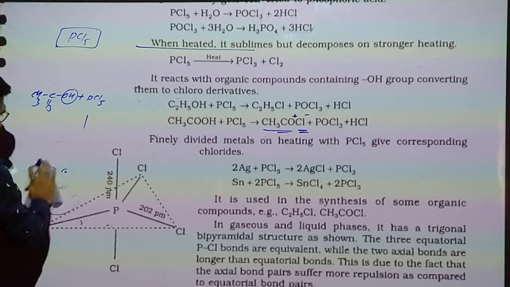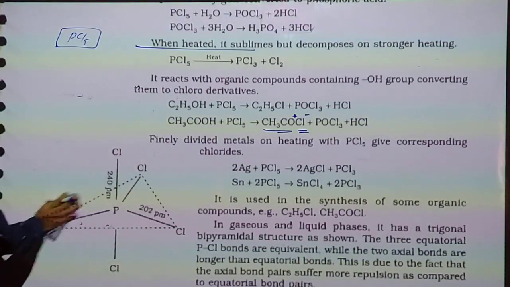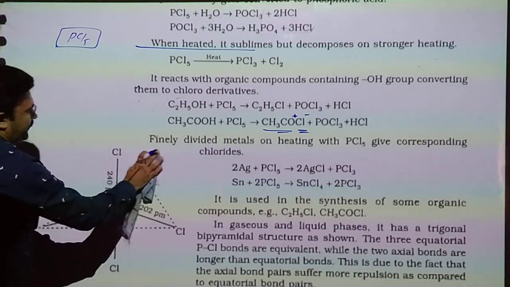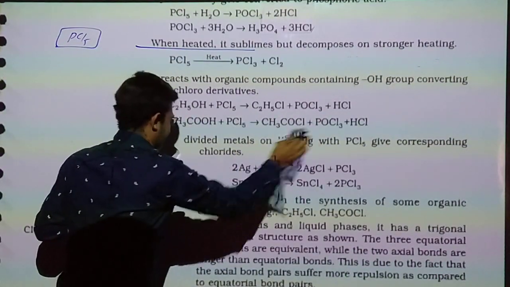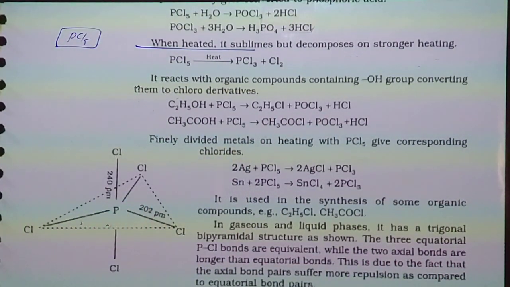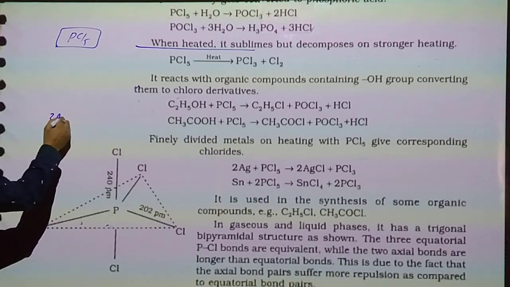Finely divided, very fine powder of metals on heating with PCl5 give the corresponding chloride. Yes, metal like silver.